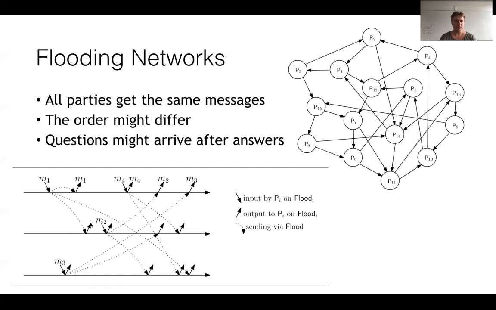You will see when you see the formalization of this box that it can happen that we have what is called delayed local delivery. That means a message is sent at party 1 and then only later delivered at party 1. That might sound a little bit silly. Why don't I just deliver the message when I know I want to send it? But in fact, later when we look at total order, we can't do that.